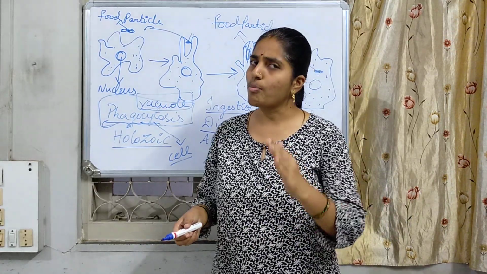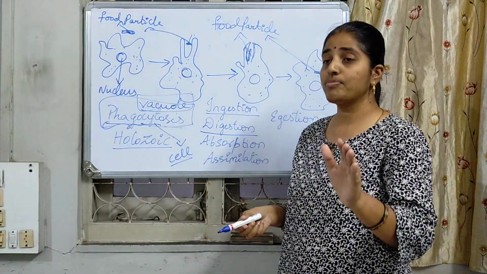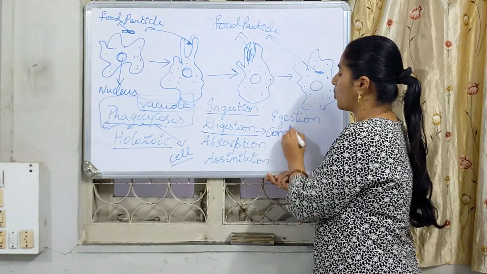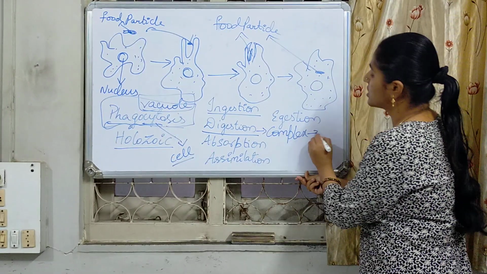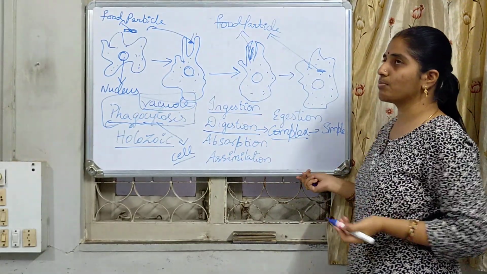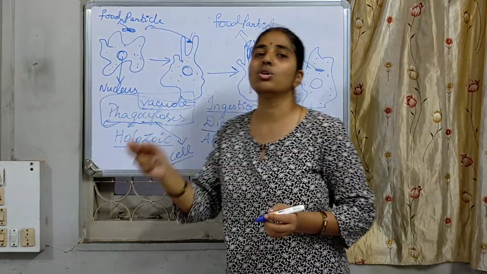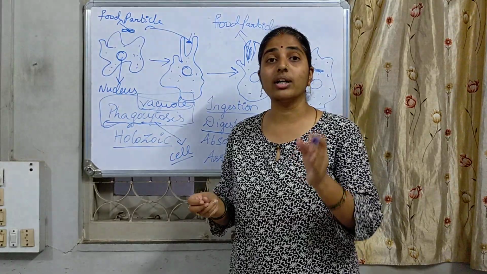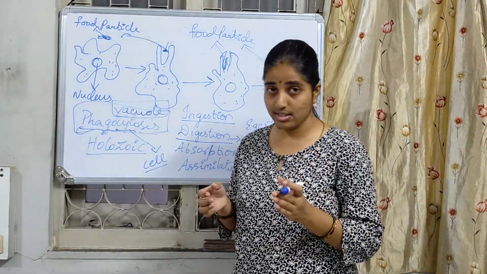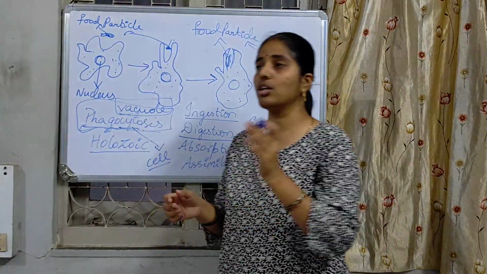After that, lots of processes occur. In the amoeba also it is the same. The complex food materials are going to be turned into simple molecules through the digestive enzymes. Those are going to play an important role especially in the digestion process.